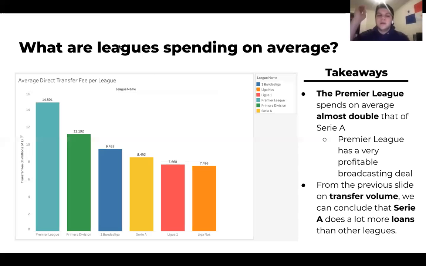So we also want to see how much they're spending on average. And we can see that the Premier League spends almost double what Ligue 1 and Liga NOS do. And this was to be expected given they have a very lucrative broadcasting deal. And we also see that Serie A and Liga NOS, which had the higher transfer volumes, are significantly less than the Premier League. And we can assume from this that most of their transfers are either loans or loans with options.